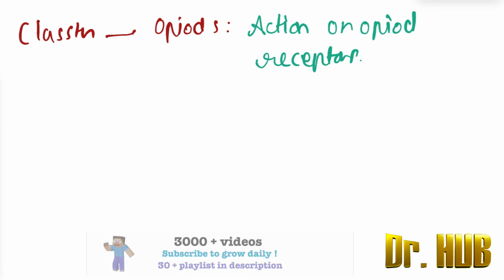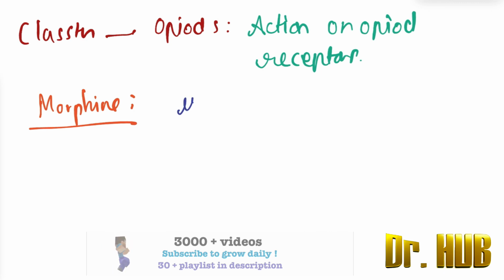So to begin with, first we look at morphine. In terms of morphine, we have the mu, delta and the kappa. These are the components we are going to assess, and the positive finding is what we are going to look at. In terms of mu, it is positive. And then what about the kappa? In terms of kappa, it is positive.